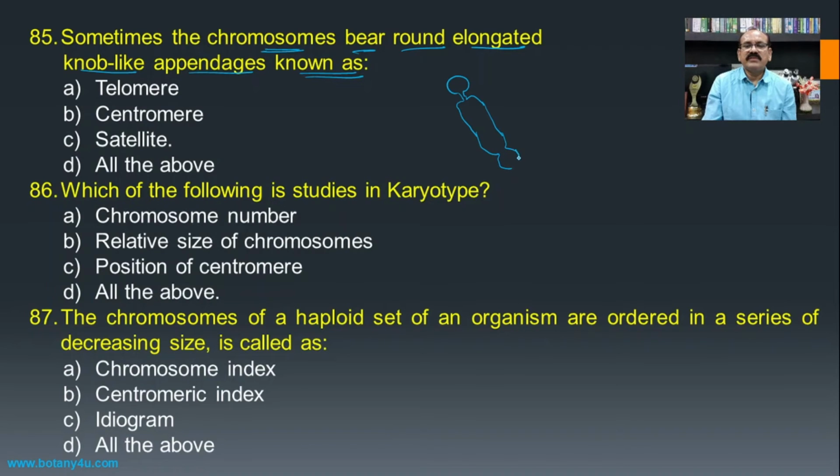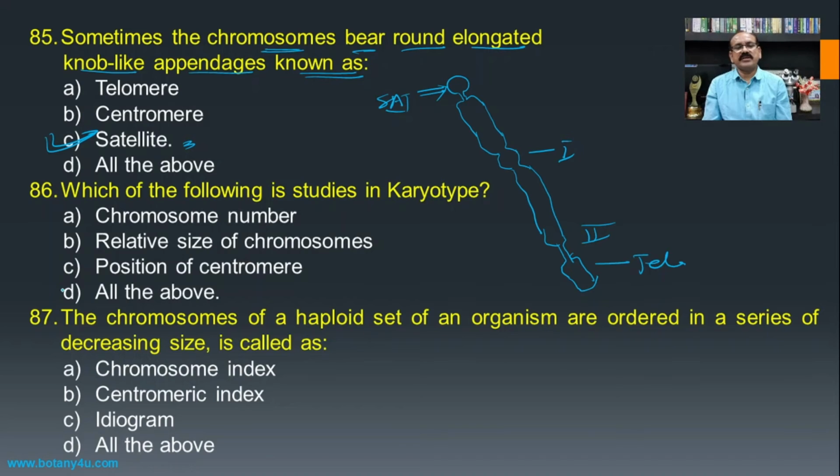If you see such knob-like structures, they are known as the satellite. So the satellite becomes the answer. So this is a satellite, and this is a telomere. This is the primary constriction, this is the secondary constriction.